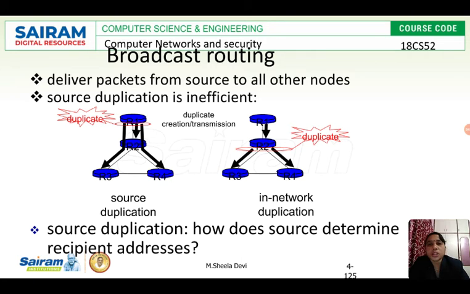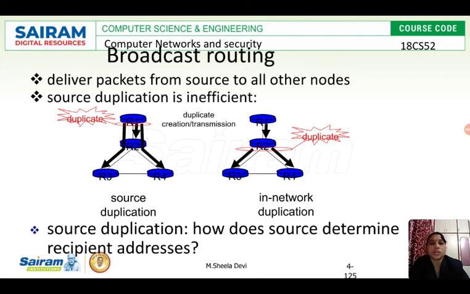Source duplication is inefficient since the source has to duplicate n copies if it wants to send to n destinations. So we went to another type called in-network duplication, in which the source, R1, will not duplicate the copies.